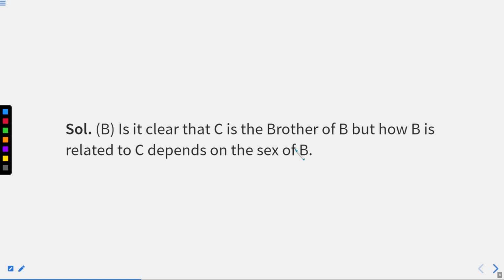You can read the answer here as well. Option B, it is clear that C is brother of B. But how is B related to C? It depends on the gender of B, or we can say the sex of B. I hope this question is clear. As soon as we find it, either positive or negative, that is male or female, we are able to derive the relation.